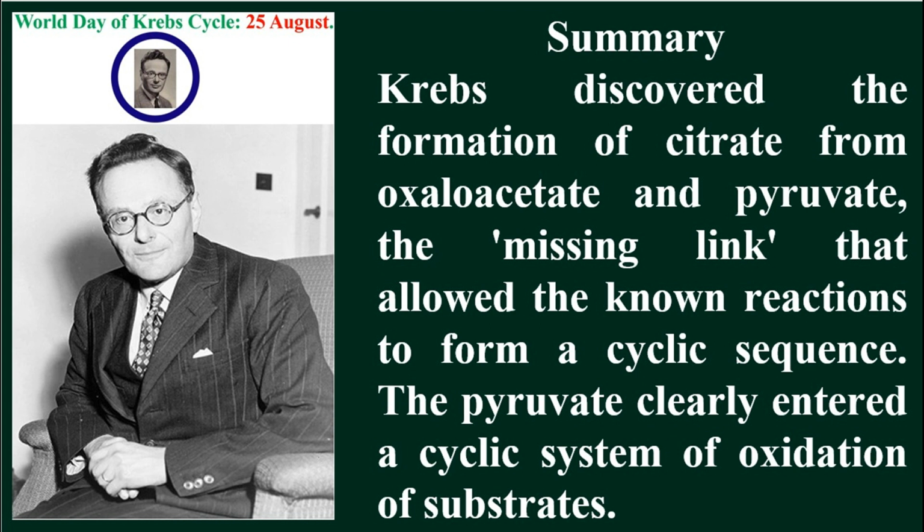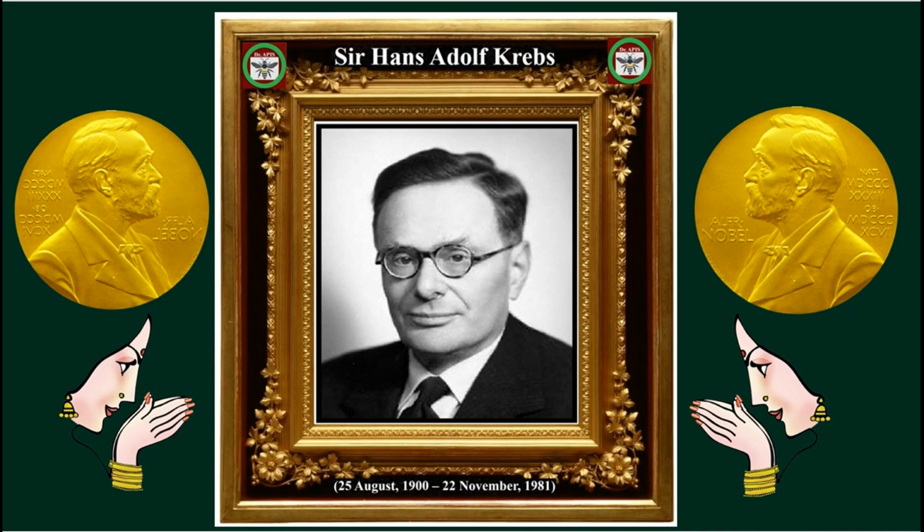Pyruvate clearly entered into the cyclic system of oxidation of substrates. It wasn't established until later that citric acid was indeed the first substrate formed from the reaction of pyruvate and oxaloacetate. So the cycle was called simply the tricarboxylic acid cycle for many years. Both the names are accepted along with the term Krebs cycle.